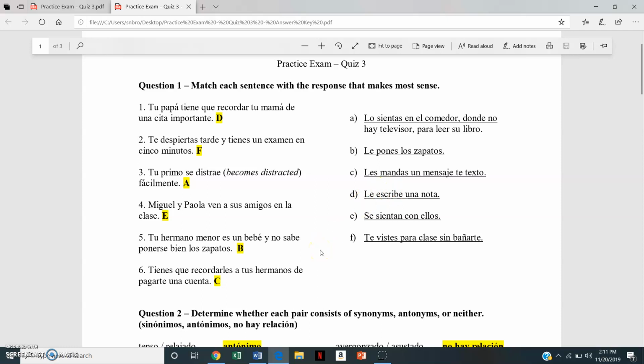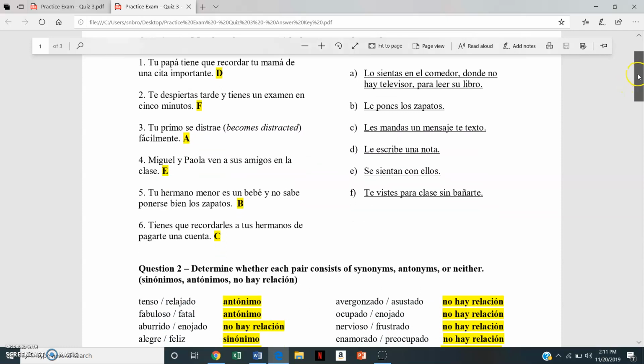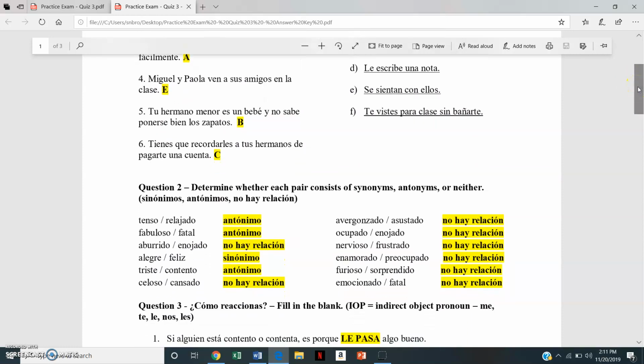Whereas when you look at number 2, you wake up late and you have an exam in 5 minutes. So number 2, we go to F. We see that the answer is in the tú form. Te vistes para clase sin bañarte. So you get dressed for class without bathing yourself, because this one is talking about something that you do. And that's why we have the difference there. So go through and try to understand those.